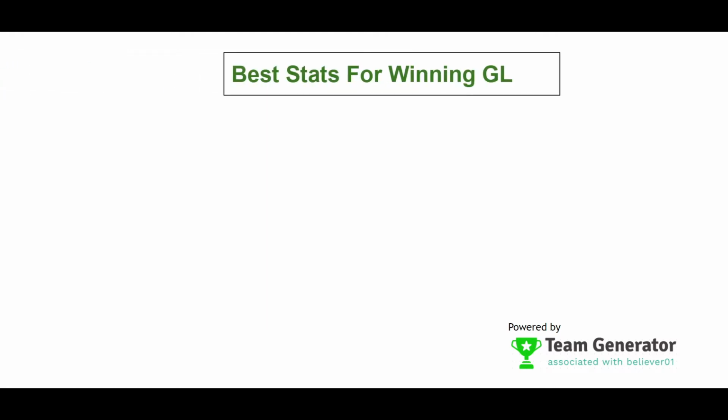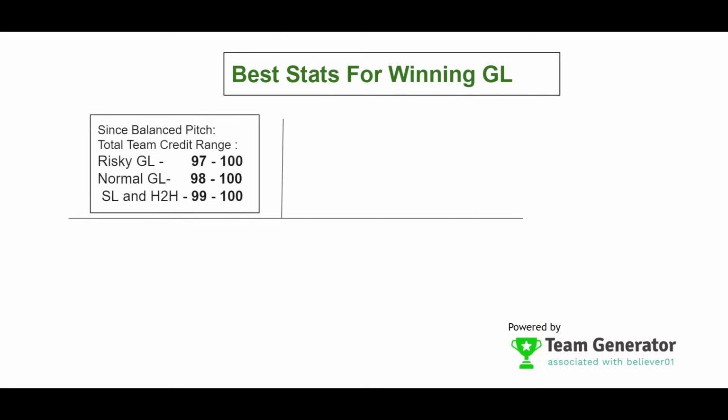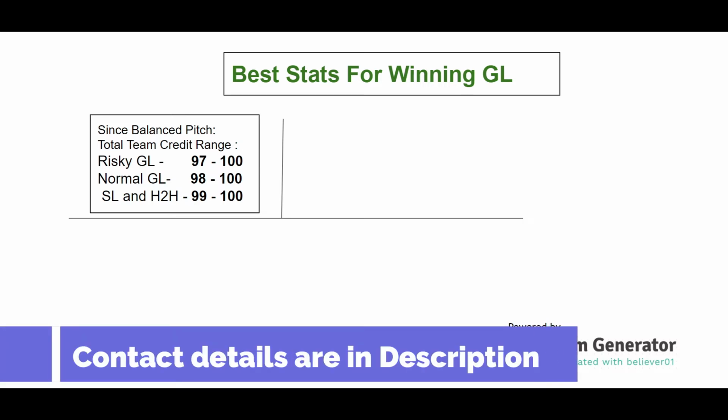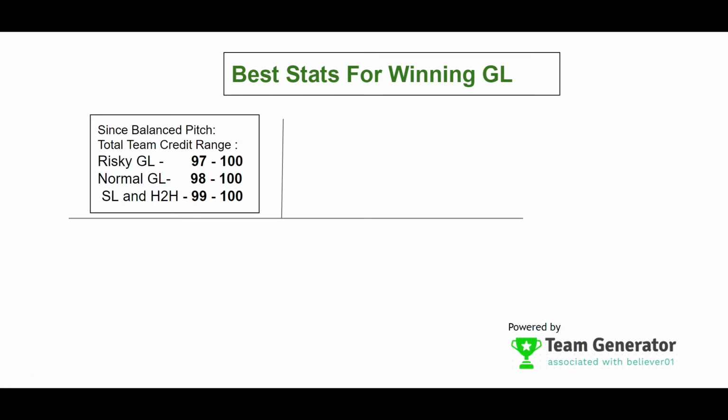After that let's analyze some of the specific points in our team generator software so that you can crack the Grand Leagues. The specific points will be the credit range. So credit range is a very important aspect. Basically if you want risky Grand League teams, you can go for 97 to 100 or 95 to 100 as the credit range, and if you want normal and standard Grand League teams, you can go for 98.5 to 100 or 98 to 100 as the total team credit range. And if you want head-to-head teams or small league teams, you can go for 99 to 100, or 99.5 to 100 is also fine.